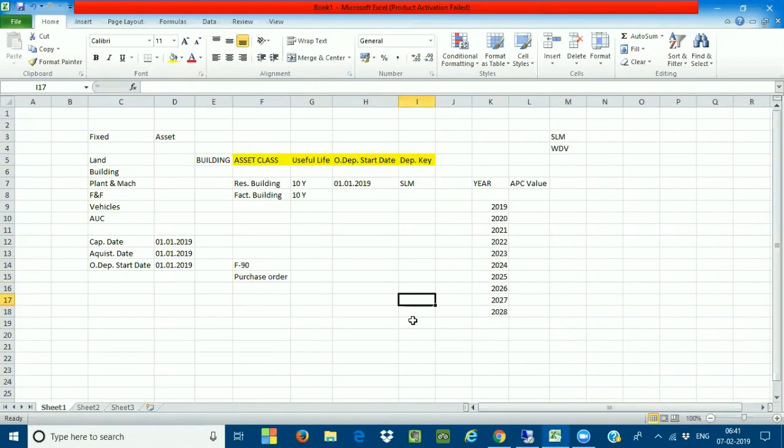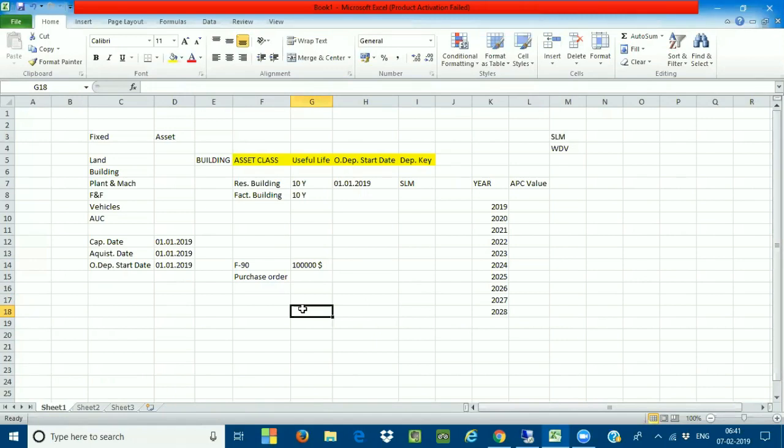Very, very important. So what is the value of an asset now? You are calculating the depreciation for the residential building, so you are acquiring an asset. What is the value? The value of the asset is 1 lakh USD, for example. This is the acquisition value. In SAP terminology, we call it acquisition and production cost.